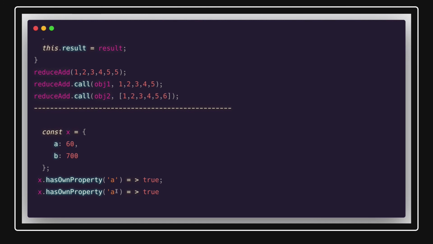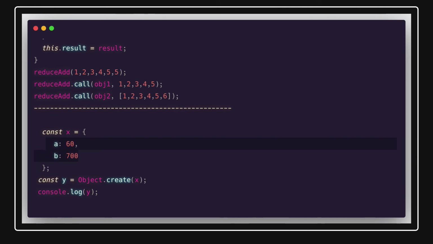But what happens with inherited properties? Say I have object x, and I'm creating const y using Object.create, passing x. If you do console.log(y), it will not show the properties, but the __proto__ of y has these properties a and b.